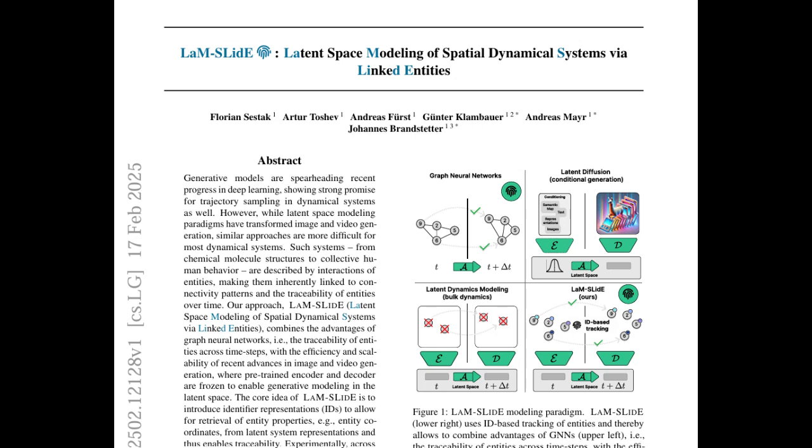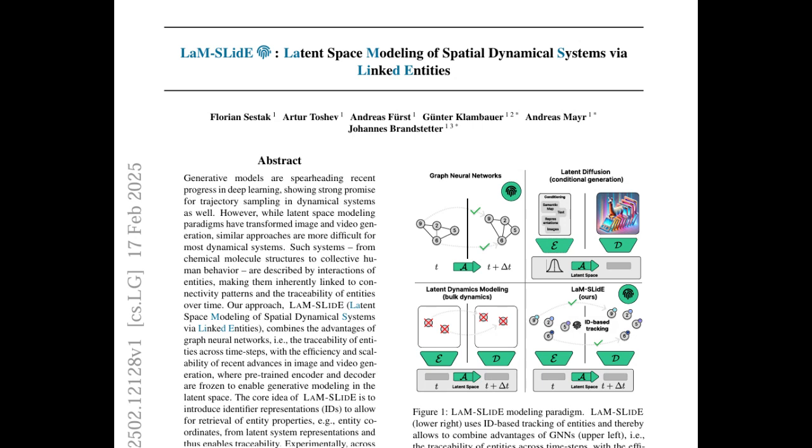Okay, so that's where this LaM-SLidE method comes in, right? Exactly. LaM-SLidE tries to do things a bit differently. So what makes it so special? What's the secret sauce? Well, it combines the good parts of GNNs with this super powerful technique called latent space modeling. Latent space modeling. Sounds kind of mysterious. It kind of is. It's this idea of creating a blueprint that captures the essence of how the system behaves, but in a super compact way. It's like a cheat sheet for the whole system. A blueprint. That's a cool analogy. But how do you even make a blueprint for something as unpredictable as a crowd of people?